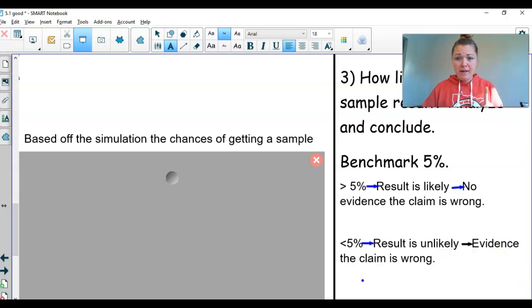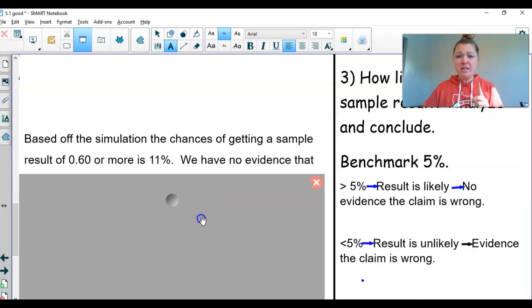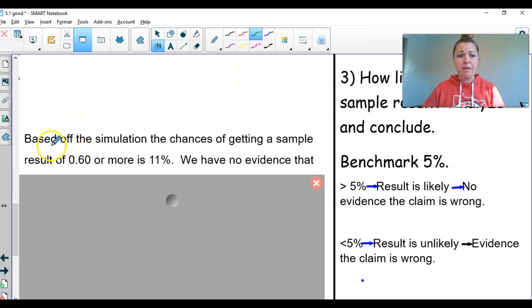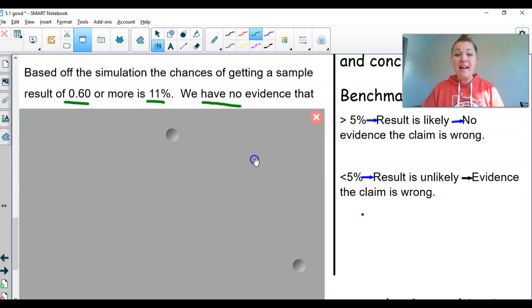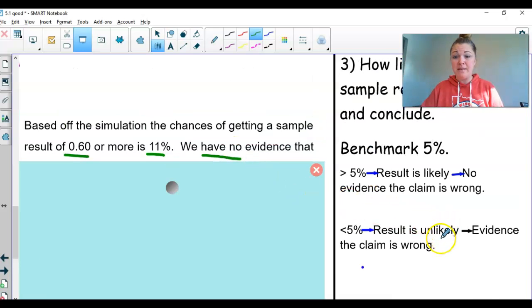Okay, so let's go back here. Based off the simulation, the chances of getting a sample result of 0.60 or more is 11%. This is kind of a fill in the blank problem. I would fill in here and here. We either have evidence or we have no evidence. In this case, we have no evidence, right? Why? Because 11% is greater than 5%.